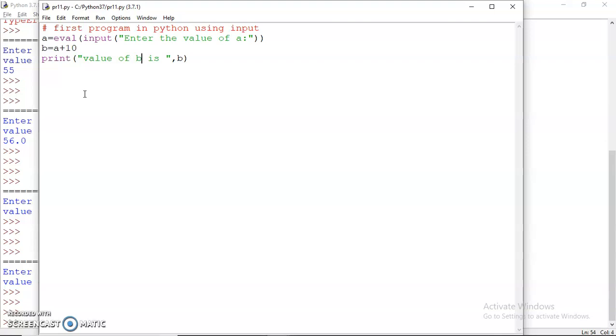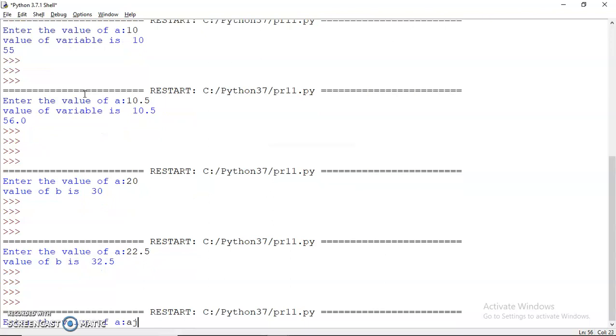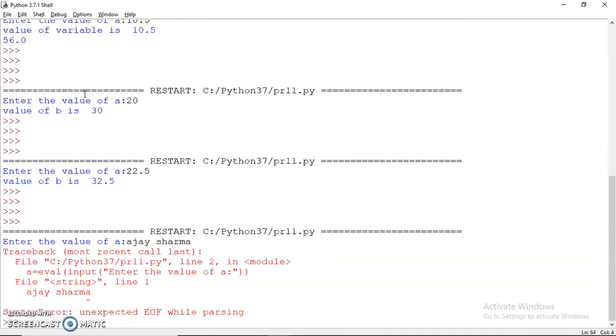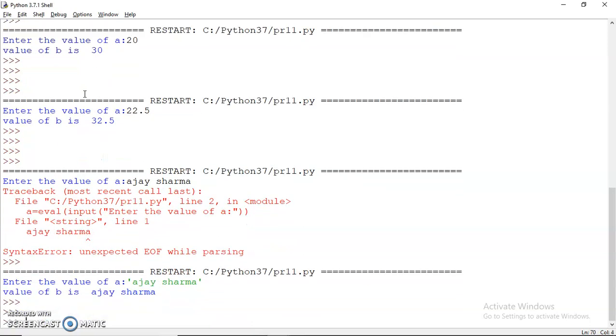So what if I need to give it as a string? Let's say I make this a comment, and I just print a here. I'll input a and I'll print a. But I would now like to give it as a string. So shall I give it like this? Will it work? Yes or no? No, it won't work because it does not understand what you have inputted. To input a string, you need to input it either in single quotes or in double quotes. If you input like this, then it will take it as a string and will print the value.